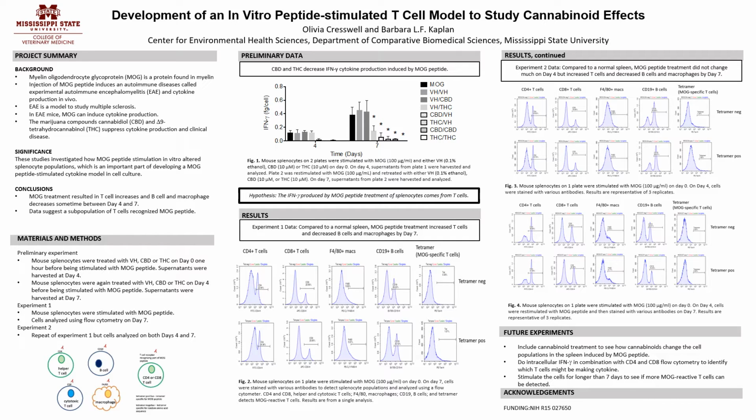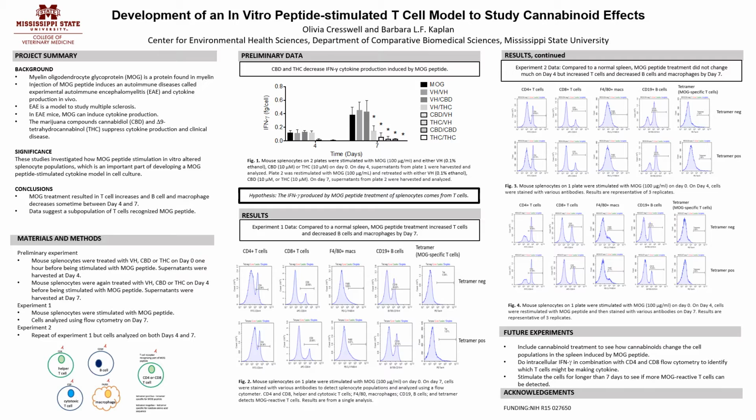Important background on this topic includes myelin oligodendrocyte glycoprotein, or MOG. This is a protein that is part of myelin that surrounds neurons. Injecting a MOG peptide with an immune stimulant induces experimental autoimmune encephalomyelitis, or EAE, which is similar to multiple sclerosis, as well as cytokine production in vivo. Marijuana compounds such as CBD and THC have been shown to suppress cytokine production in clinical disease.